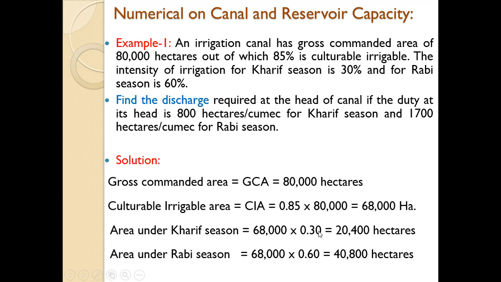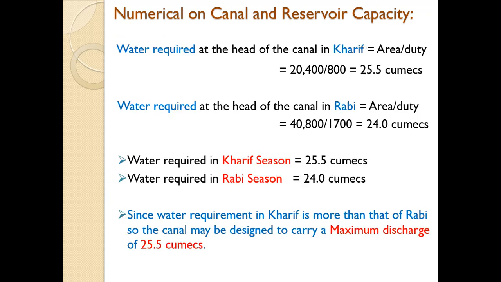So area under Kharif is 30% of cultivable irrigable area, that is 68,000. 68,000 into 30%, it comes to be 20,400 hectares. Similarly, we can calculate area under Rabi. So area under Rabi, intensity is given as 60%. So 60% of cultivable irrigable area, and it comes to be 40,800 hectares. So in this way, very first we can utilize the given data. It is very simple. Numericals are very simple. Only thing is that you should know the simple concept, simple relationships, which are helpful for solving the numericals as far as hydrology is concerned.